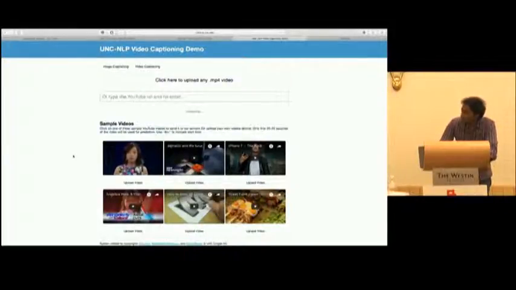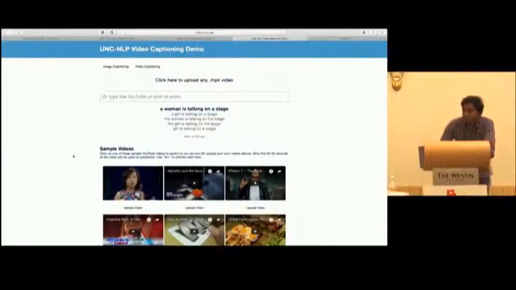Here we are doing a lot of processing. We are extracting frame level features and then giving the final features to our multitask model. And this is what our model is generating: A woman is talking on a stage, which is indeed true.